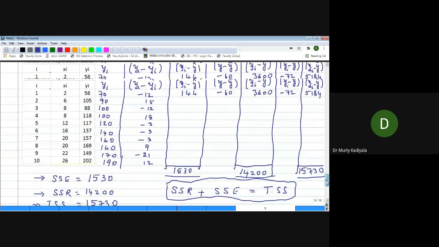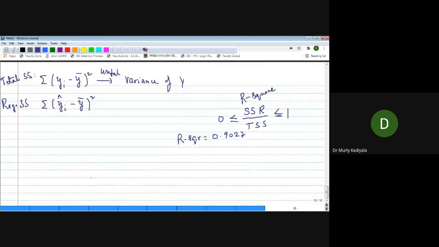Now going back to this, we have to prepare the ANOVA table. Usually in an ANOVA table, what are the columns you will have? First, what is the source of variation?